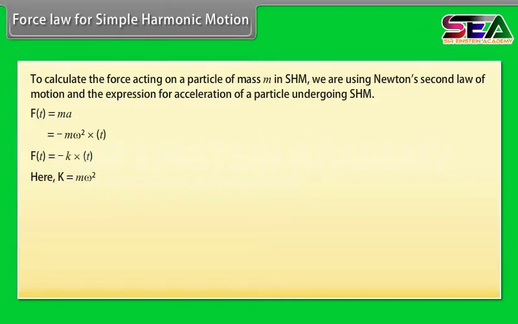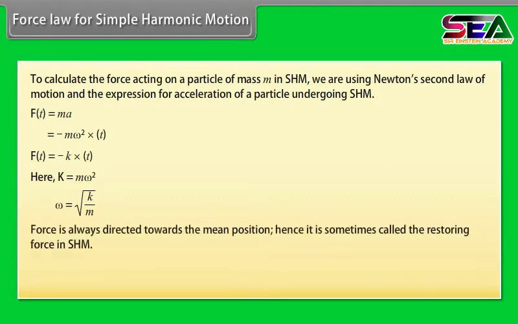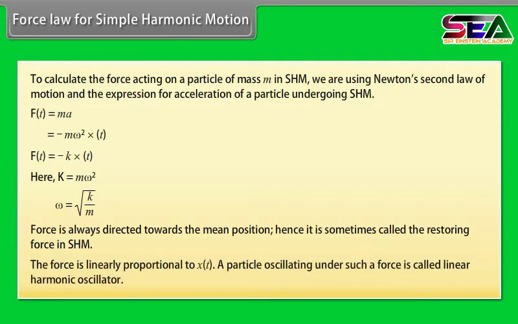Here, k is equal to m omega square. Omega is equal to under root k upon m. Force is always directed towards the mean position. Hence, it is sometimes called the restoring force in simple harmonic motion. The force is linearly proportional to x(t). A particle oscillating under such a force is called linear harmonic oscillator.